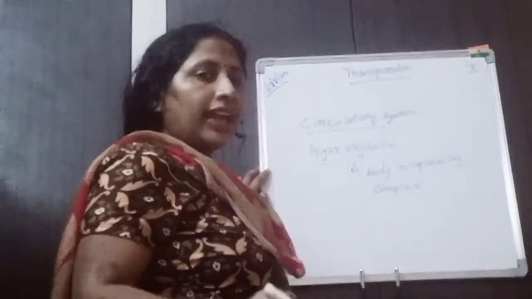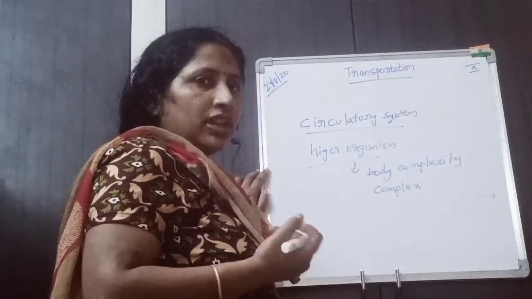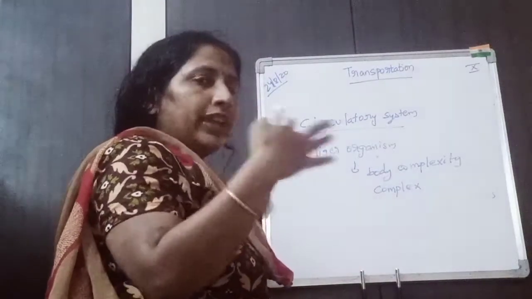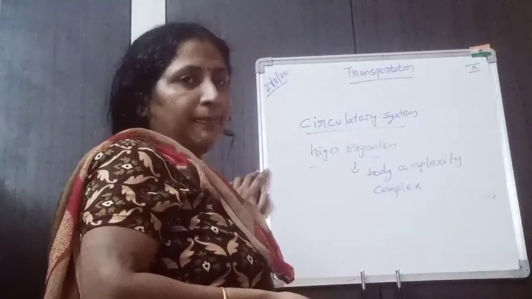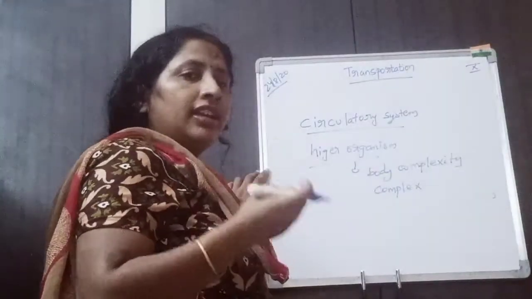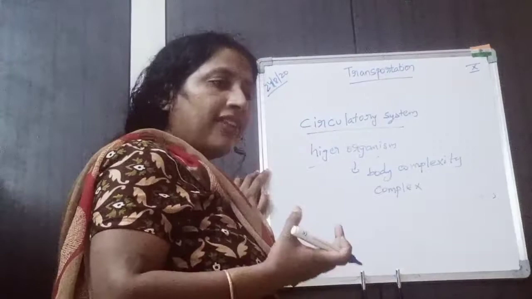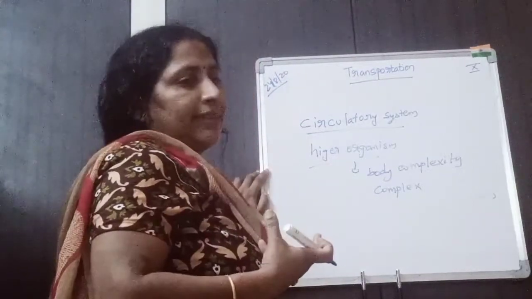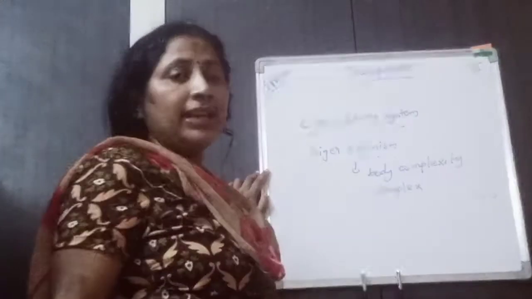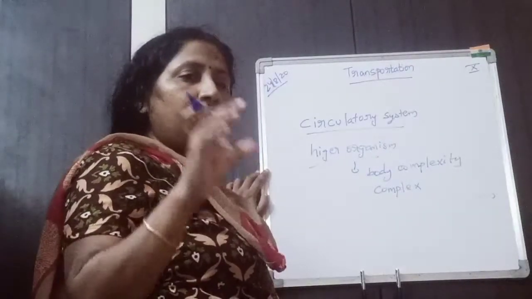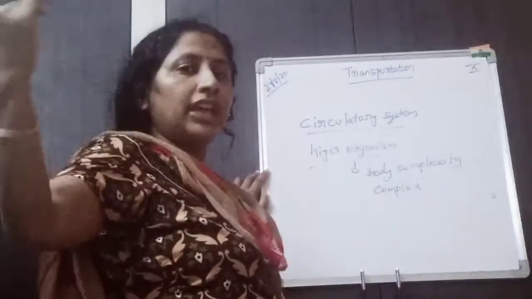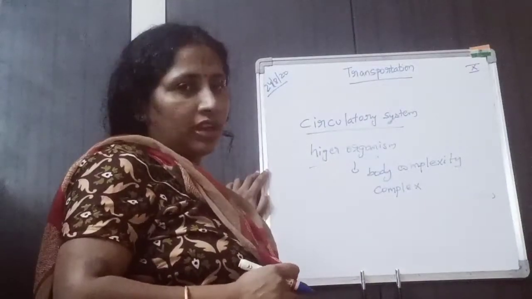By the simple diffusion process, it takes more time to reach the nutrients or oxygen to each and every part of the cell. That's why the higher organisms have developed a special system called the transportation or circulatory system, so that the nutrients from each part are easily transported to the other parts of the body.